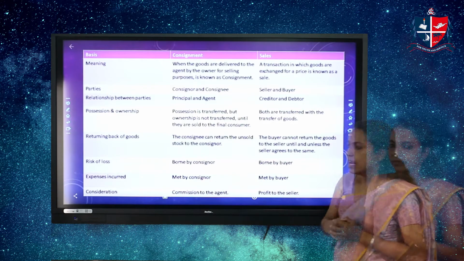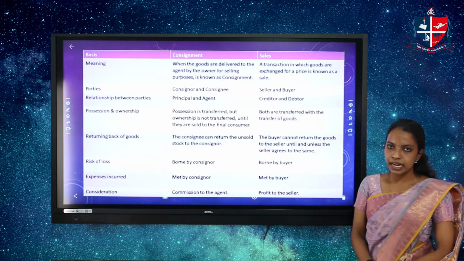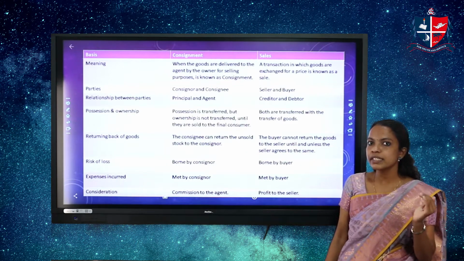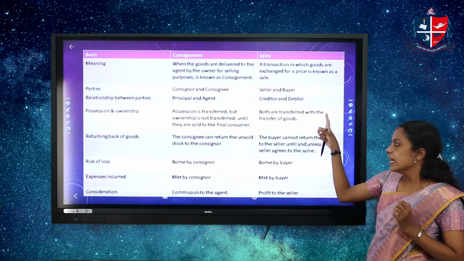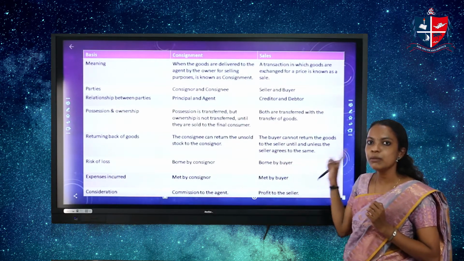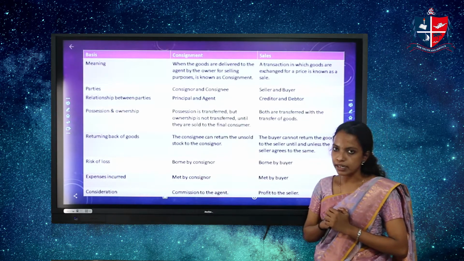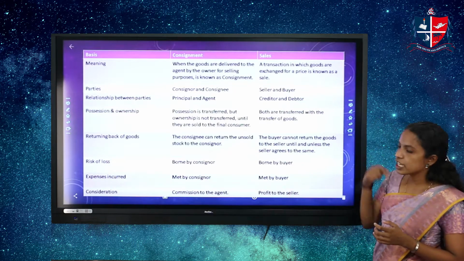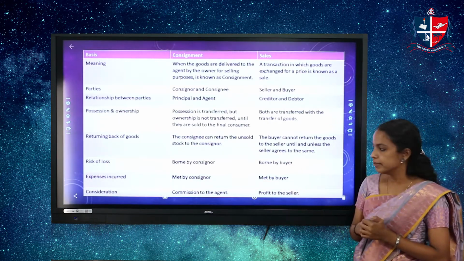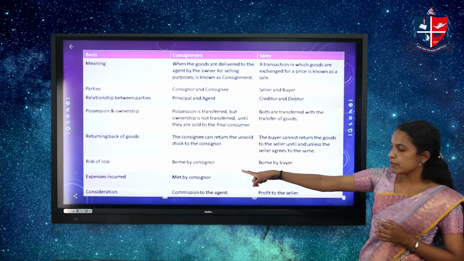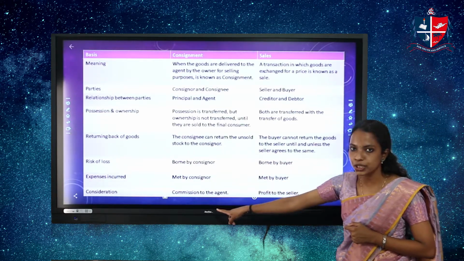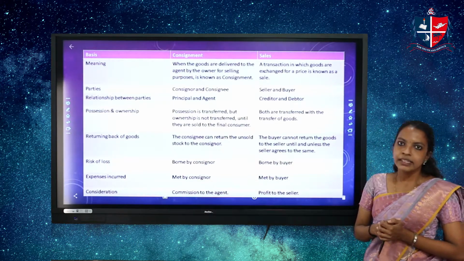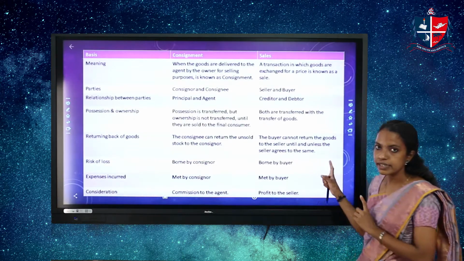Next is risk of loss. In case of consignment, the risk of loss is borne by the consignor because ownership remains with the consignor itself. He has to bear all the loss associated with the goods consigned. In case of sale, the risk of loss is borne by the buyer. Next is expenses incurred. Expenses incurred in case of consignment are borne by the consignor, and the expenses related to sales are met by the buyer. Next is consideration. In case of consignment, the consideration to the agent is a commission. And in case of sales, the consideration for the seller is the profit. These are the major differences between consignment and sale.